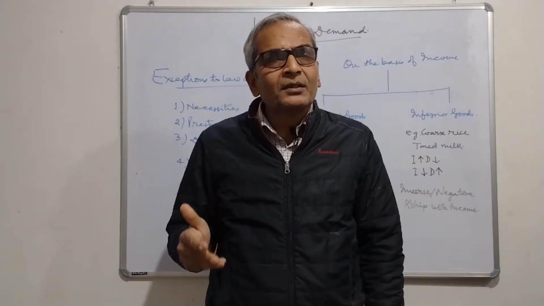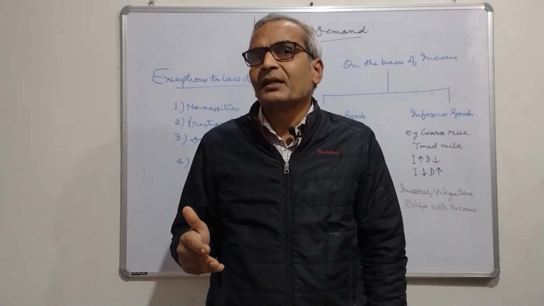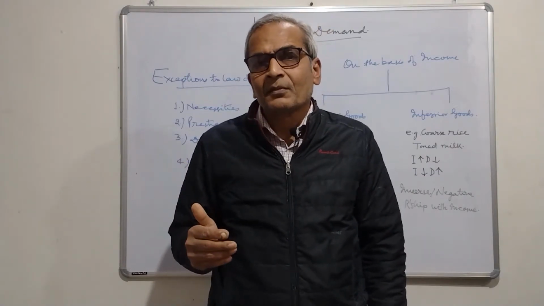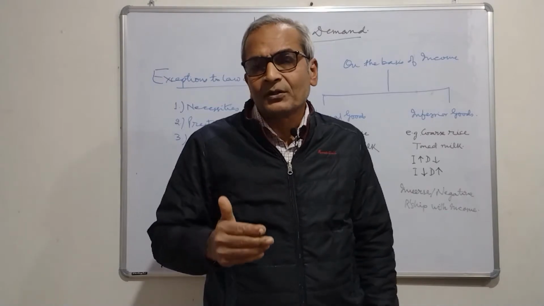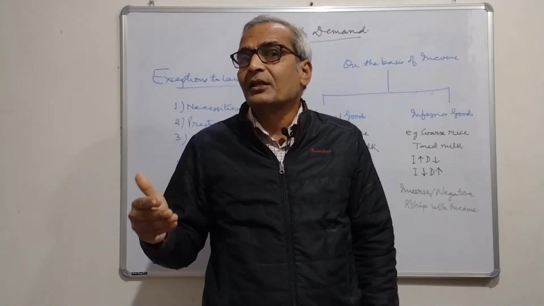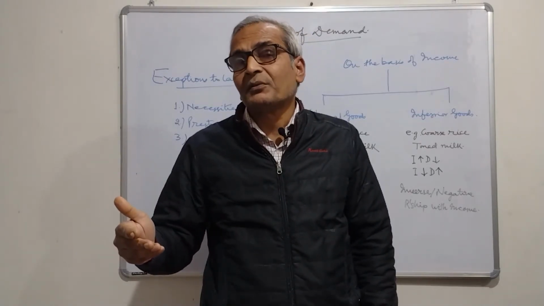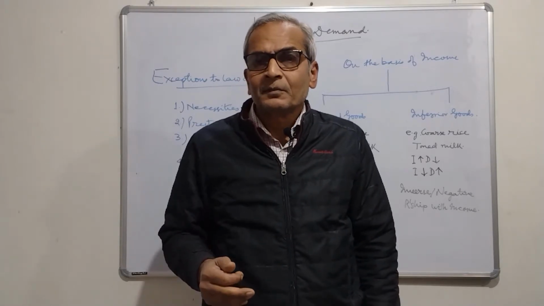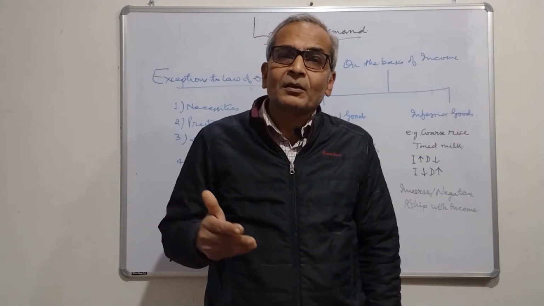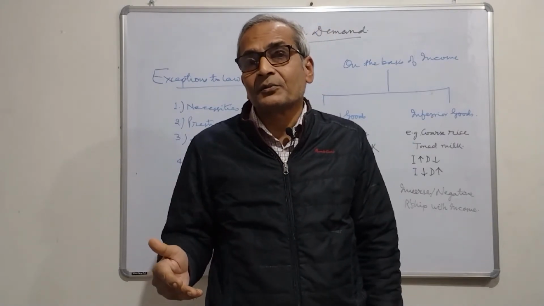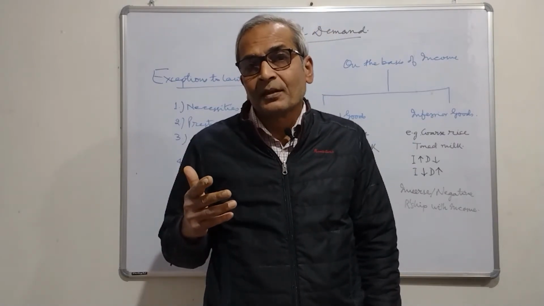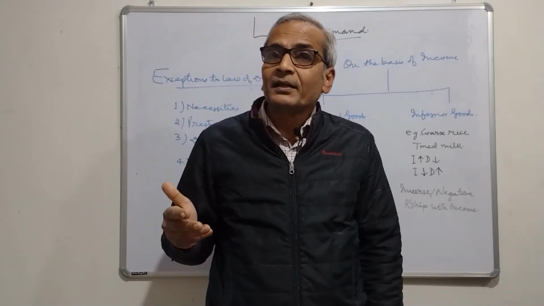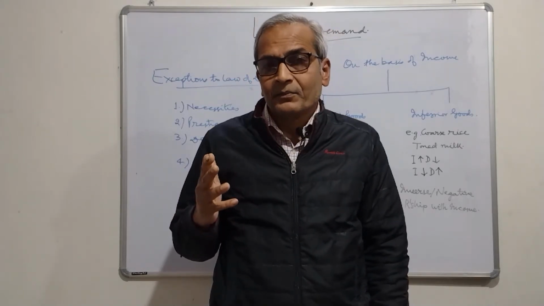Now, let us assume for a moment that there is some natural calamity or there is some technical fault due to which there is power outage, no availability of electricity for the next 2-3 days. In that case, our inverter, our emergency light will go out of order and we will have to buy candle.